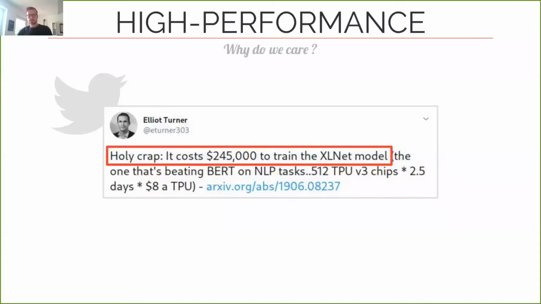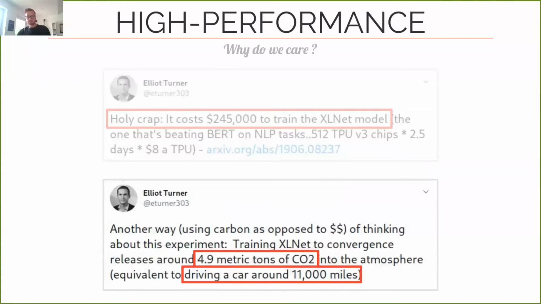Let me begin by asking the question why we care about high performance in the first place. And the answer is quite simple. We literally cannot afford not to, because apparently it costs about $250,000 to perform state-of-the-art machine learning research. And this high cost is mostly due to the long time required to train neural networks on parallel hardware. It gets worse when you translate the dollars spent into carbon emitted.